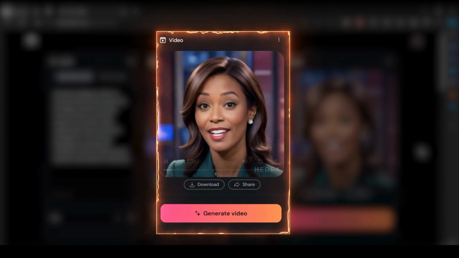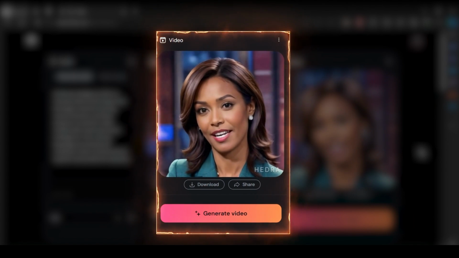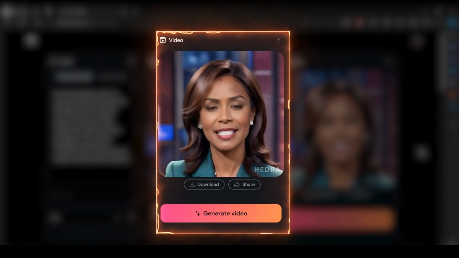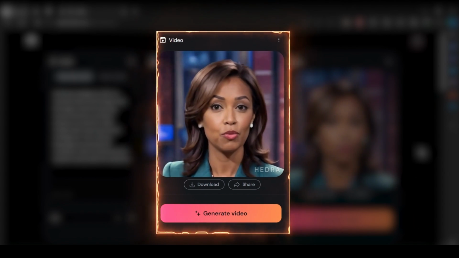Artificial intelligence, AI, is a transformative technology that leverages machine learning, neural networks, and data analytics to perform tasks traditionally requiring human intelligence.